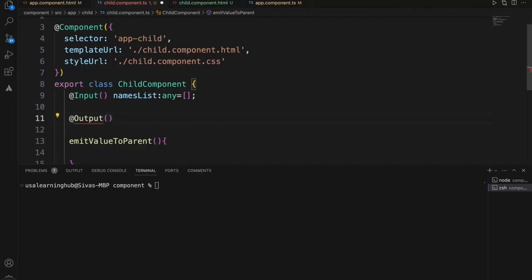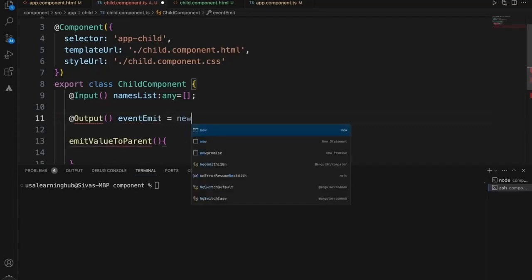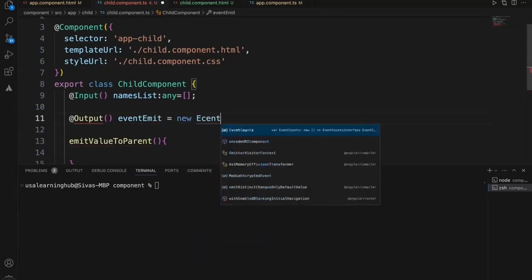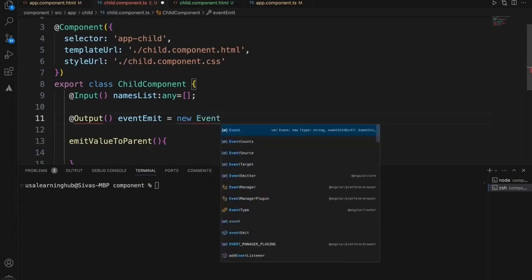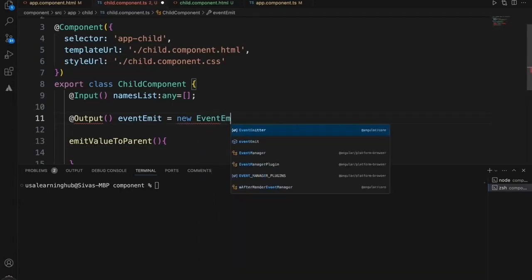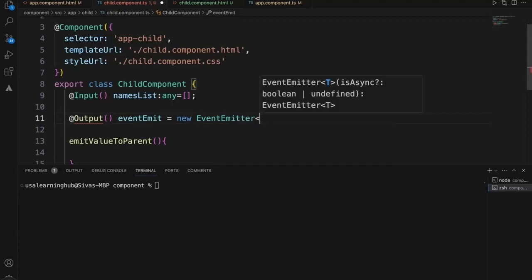Since we are performing some action and sending the value to the parent, we'll call it eventEmit or some name. This name can be anything we can use, and new EventEmitter. We have to use EventEmitter to send the value to the parent, and we'll just simply send the string value to the parent.